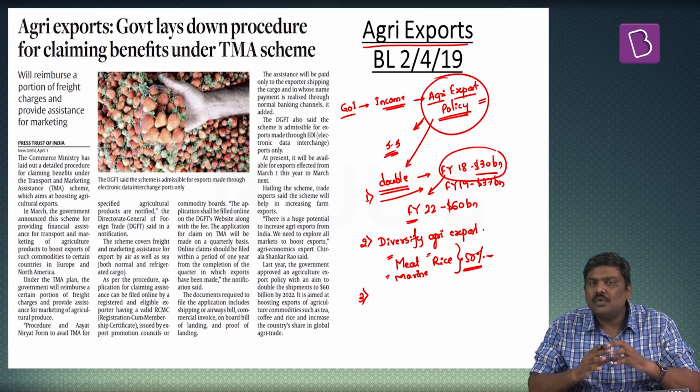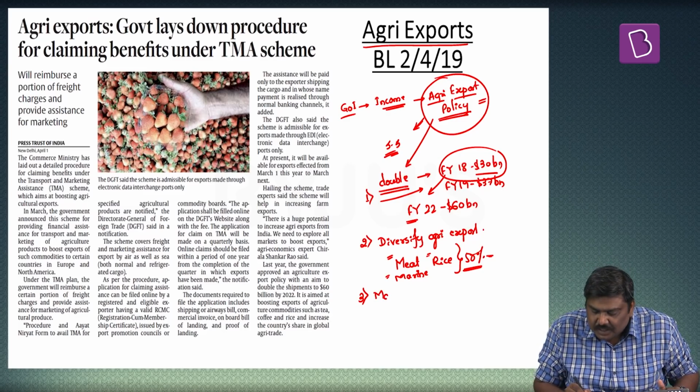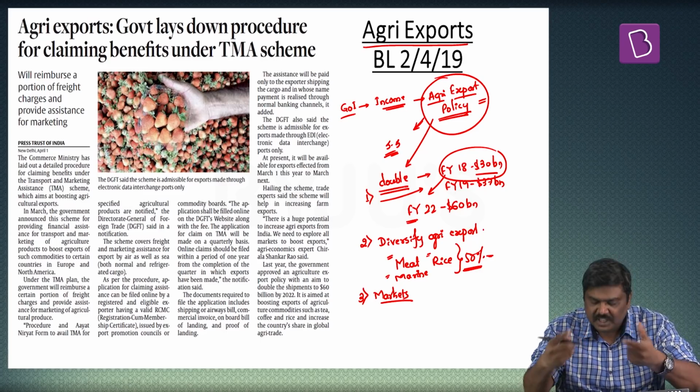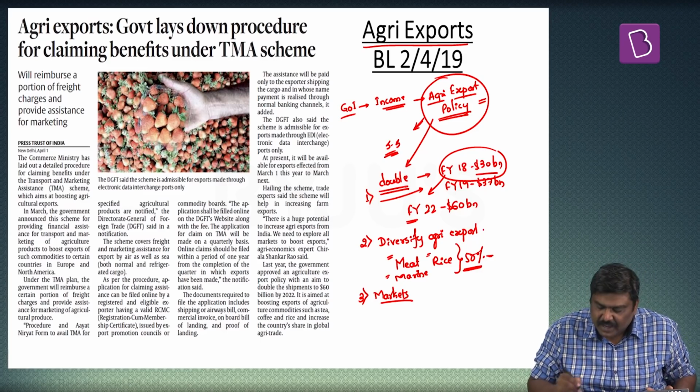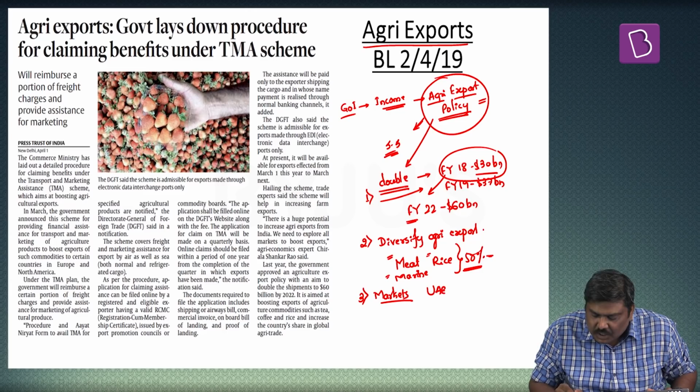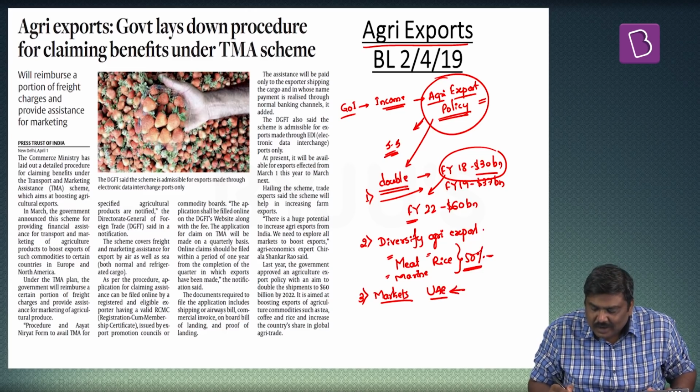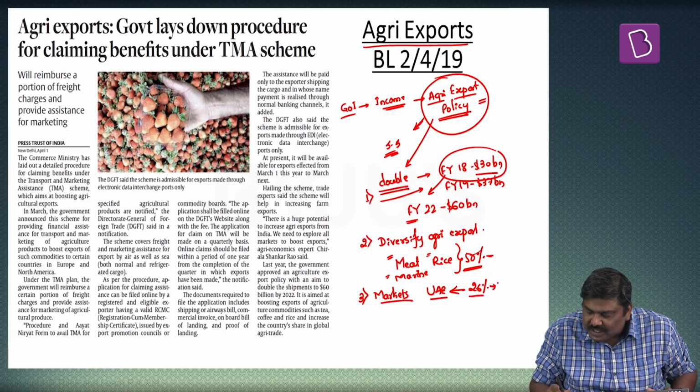Third, we also want to diversify the markets, that is, the foreign countries to which we are exporting these particular agriculture products. Because as of now, a country such as UAE attracts around 26% of the total vegetables exported from India, 15% of total fruits exported from India.